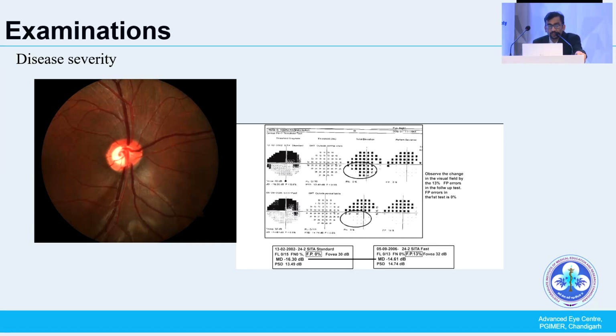Then the disease severity is also very important: how much optic disc cupping the patient has and the visual field. If the visual field is involved in the center, very near to the center, there can be a high chance of wipeout. This should be explained to the patient, and the surgeon should also take all precautions during the surgery, like not allowing the eye to be hypotonic as much as possible, frequent filling of viscoelastic during the procedure, maybe with viscoelastic or an air bubble, and very quick action on the table.